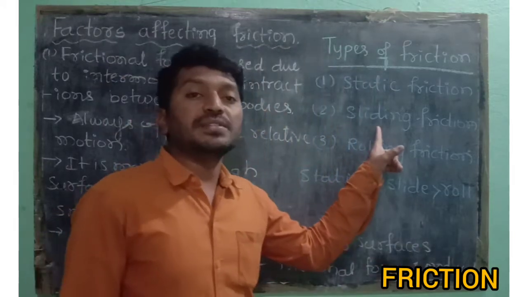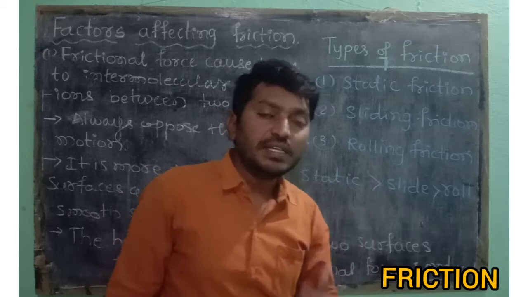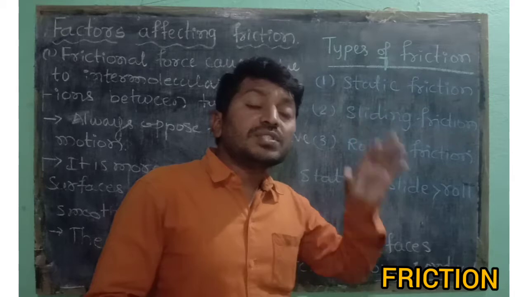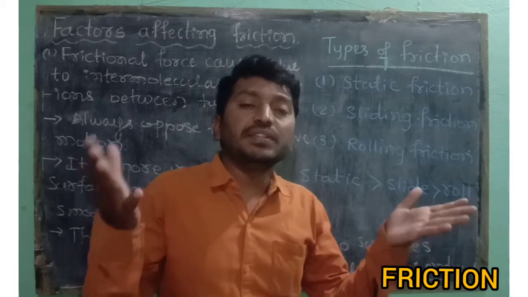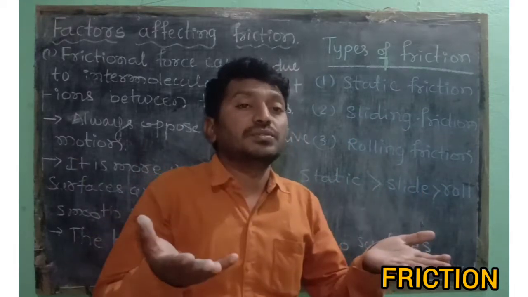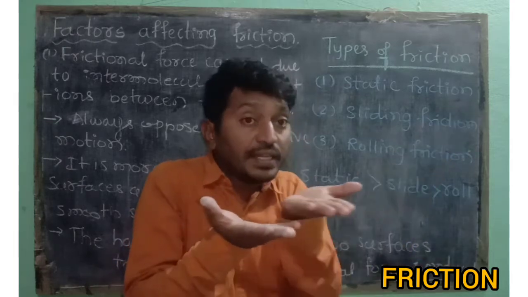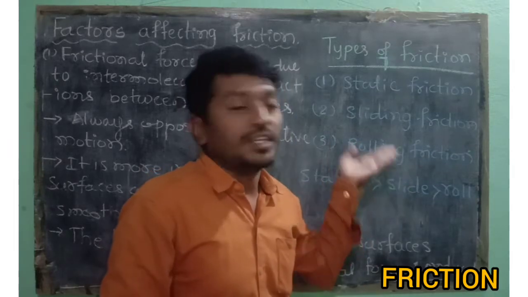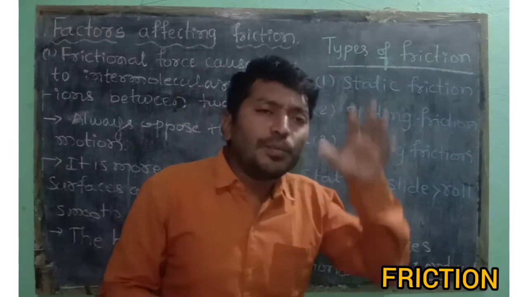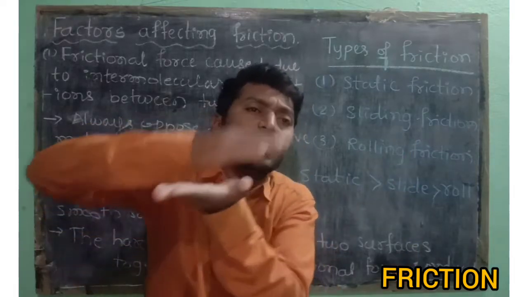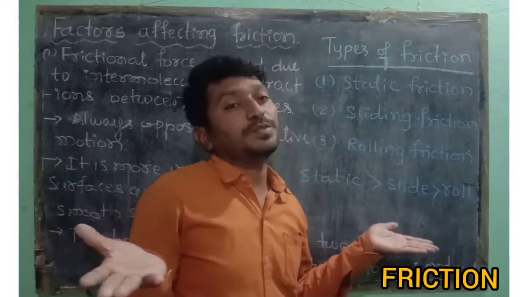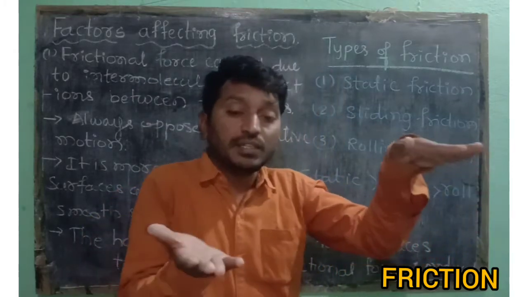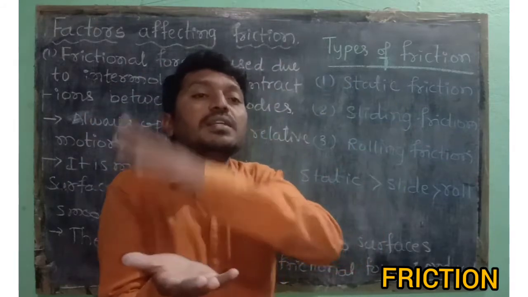And the second type is sliding friction. What is sliding friction? Here the force of friction acting between the two bodies allows sliding with one another at uniform speed. In sliding friction, an object easily slides over another body with a uniform speed. Then it is called sliding friction. So the objects easily slide over other surfaces.